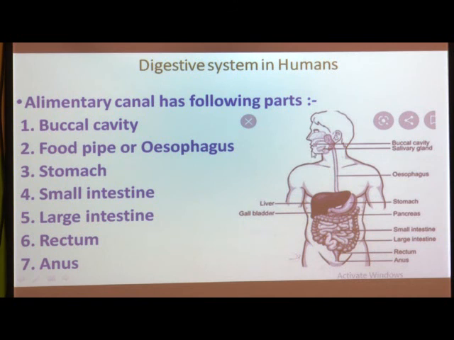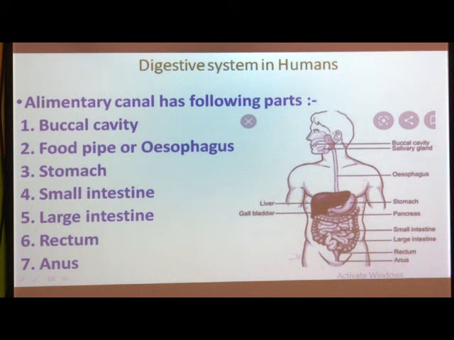This is the part from where we take in food, and here, after digestion, whatever waste material is there is eliminated or thrown out from this part, which is called the anus. Here you can see there are different names given for different organs.